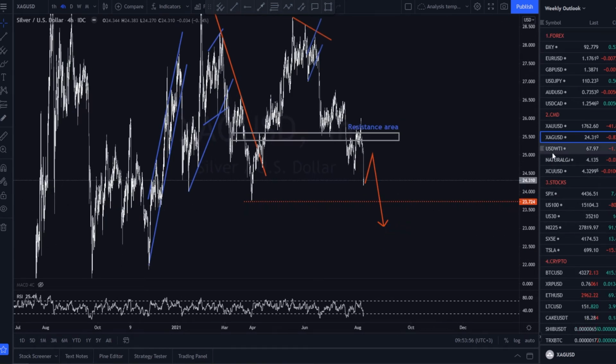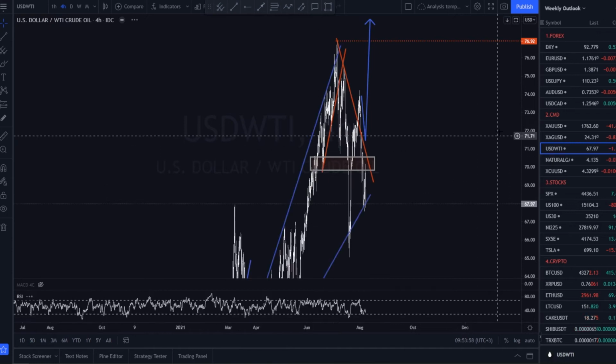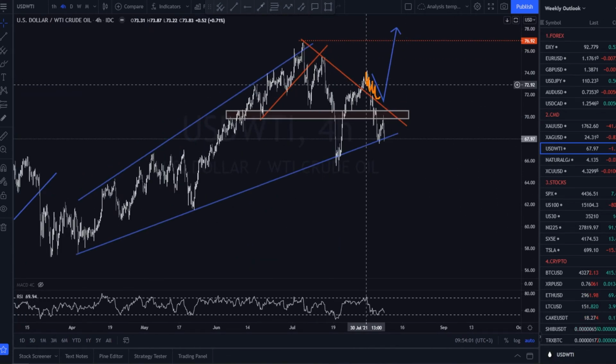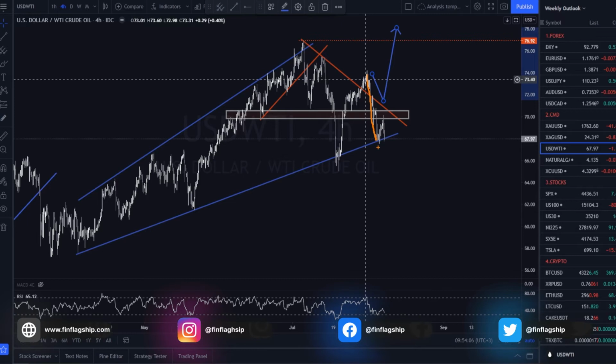Now let's have a look at USOIL. Last week, we forecasted the price to make a pullback and break the $77 top once more. Instead, it dropped without looking back. For next week, we expect the price to consolidate underneath the resistance before resuming the bearish trend, having a great chance to break the $65 low.